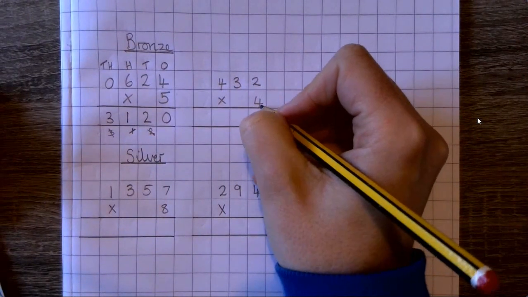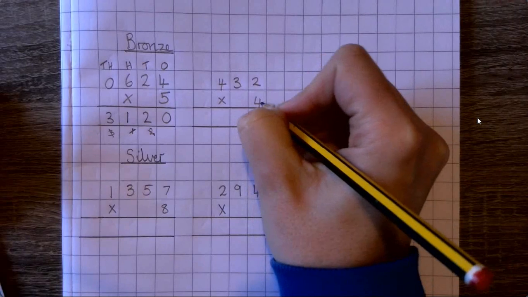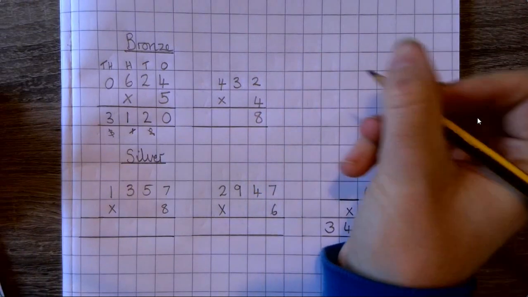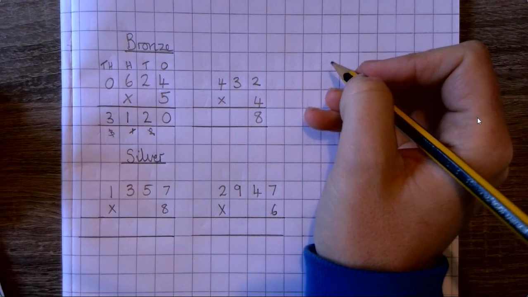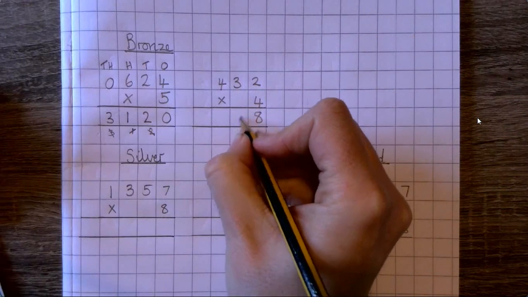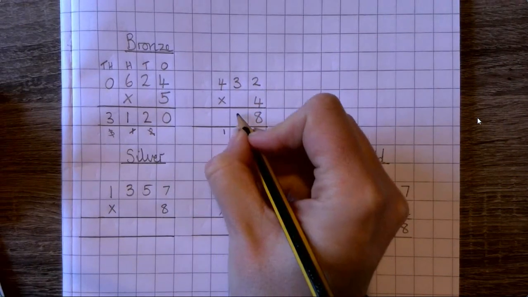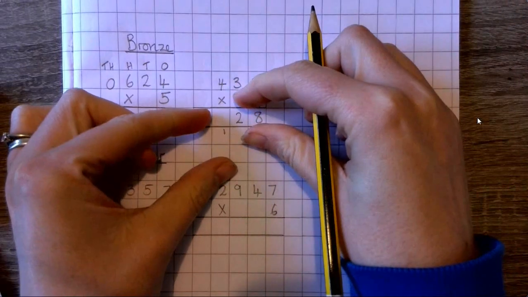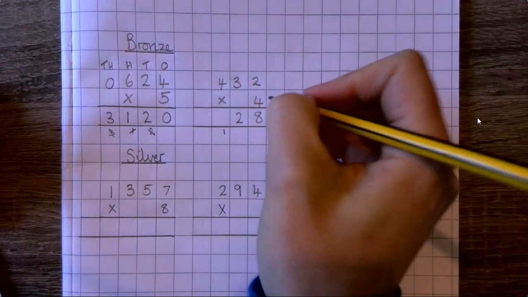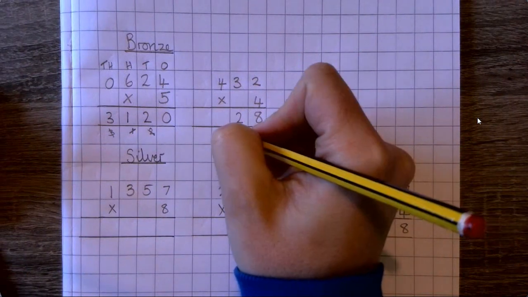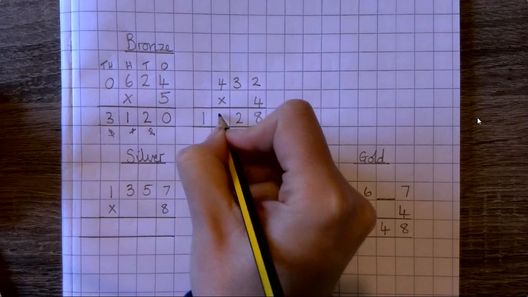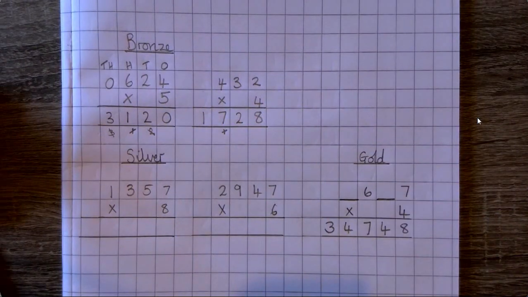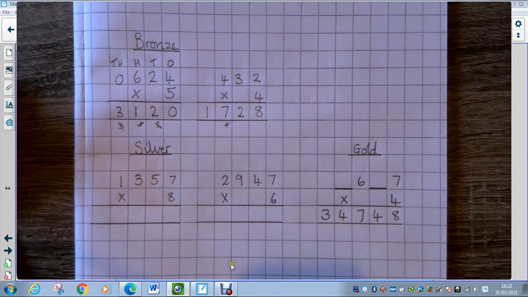4 times 2. Well, I know that's 8. 4 times 3. If I'm not sure on 4 times 3, I can look back at my total recall because I wrote my 3 and my 4 times table out, so that could help me. 4 times 3 is 12. We can't put 2 digits in one place value column, so we're going to exchange up. Make sure that when you slide the number back together, it says 12 and not 21. 4 times 4 is 16. I must remember to add that 1 on. 17. Now I know this is my last calculation, so it can go into the next place value column. It doesn't have to go under the line.